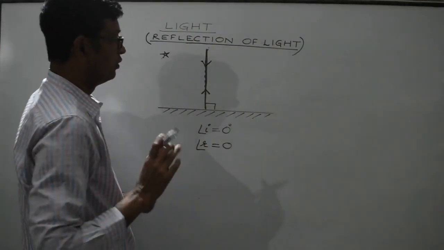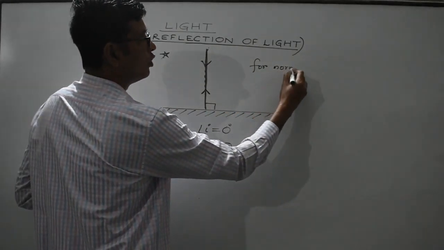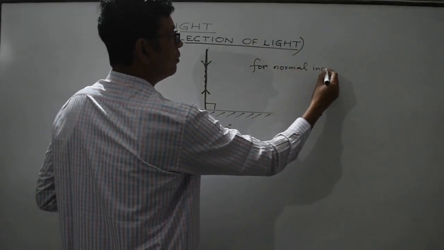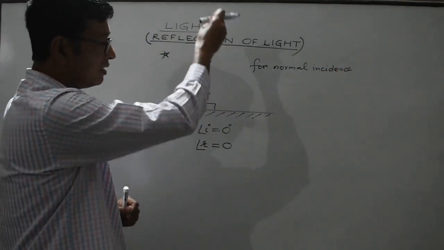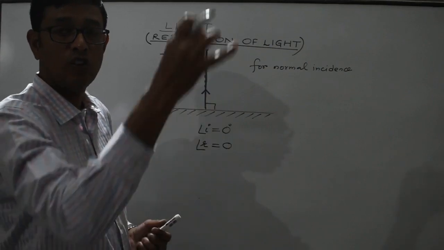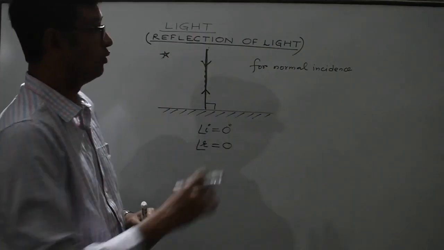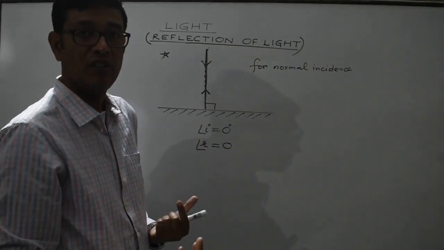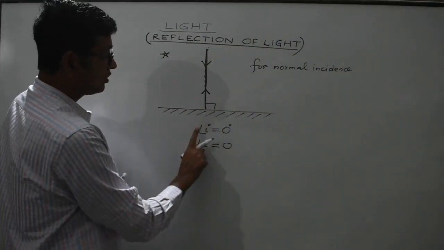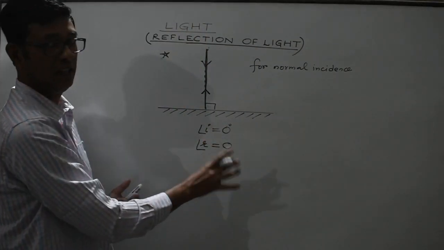So for normal incidence, which means when the incident ray is parallel to or coincides with the normal, the ray after suffering reflection tends to retrace its path in the opposite direction. So angle i is equal to angle r.